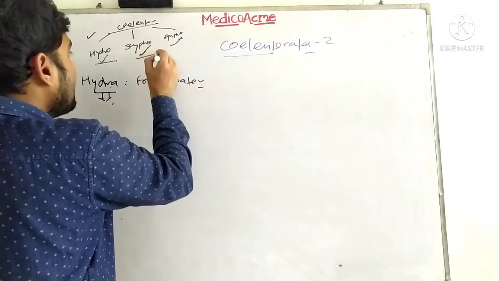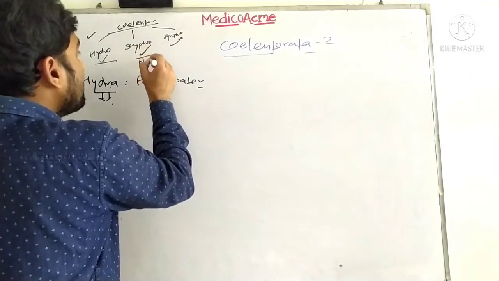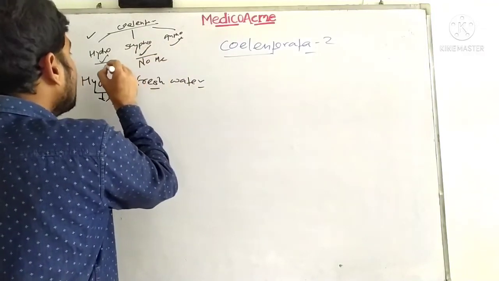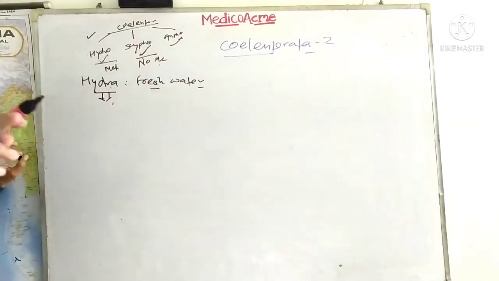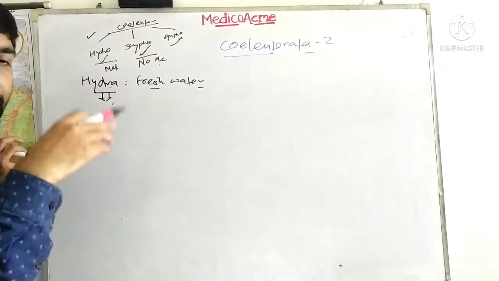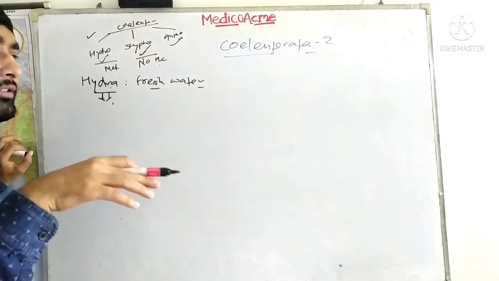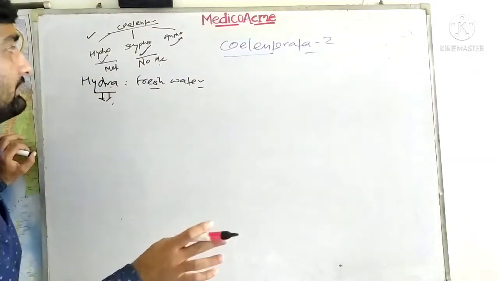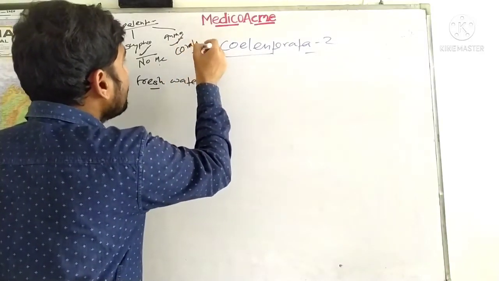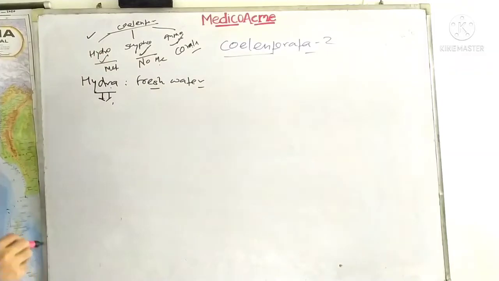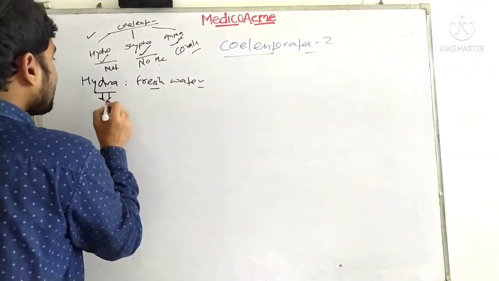In Scyphozoa you will see that no metagenesis occurred, but here metagenesis occurred, here no metagenesis occurred, but there is a cycle of the structure, polyp and medusa, but there is no alternation of generation or metagenesis. All we will discuss. In Anthozoa, these are actually corals, so we will discuss the coral reef in detail. So let's discuss, guys, first Hydra.